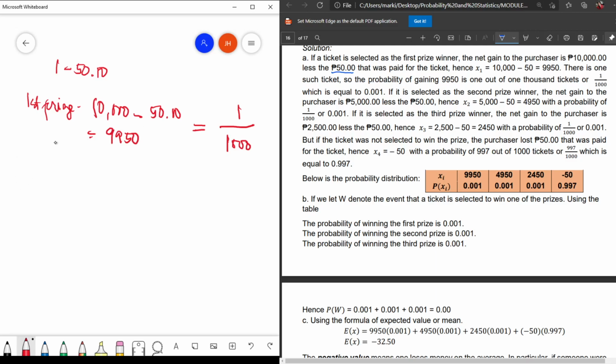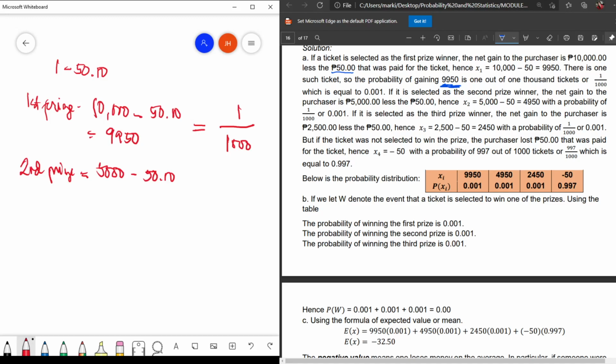For the second prize, the prize is worth 5,000. Again, we subtract 50 pesos. You will not know if you will win the first, second, or third prize.